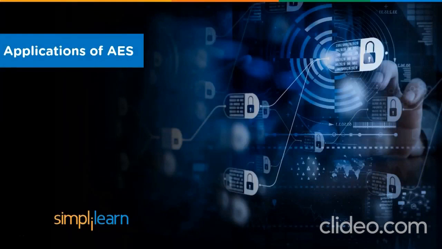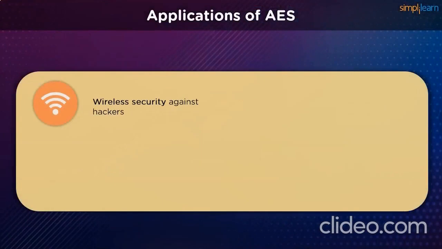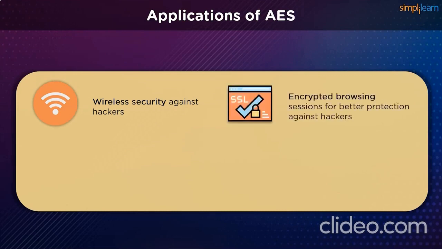Let's take a look at the applications of AES in this world. AES finds most use in the area of wireless security in order to establish a secure mode of authentication between routers and clients. Highly secure mechanisms like WPA and WPA2 are extensively used in securing Wi-Fi endpoints with the help of Rijndael's algorithm. It also helps in SSL/TLS encryption that is instrumental in encrypting our internet browser sessions. AES works in tandem with other asymmetric encryption algorithms to make sure the web browser and web server are properly configured and use encrypted channels for communication.